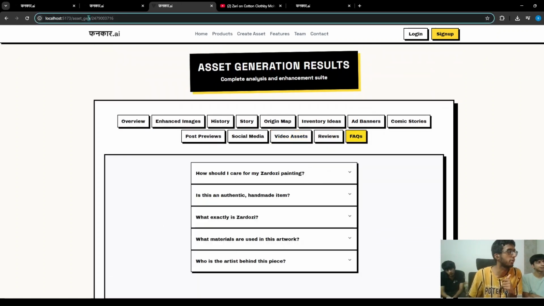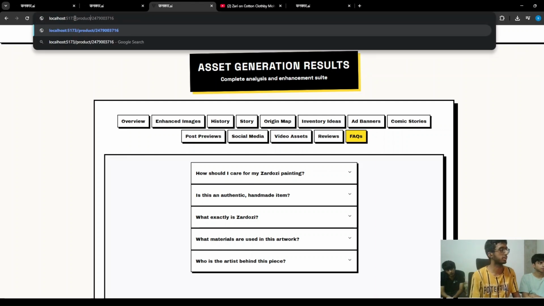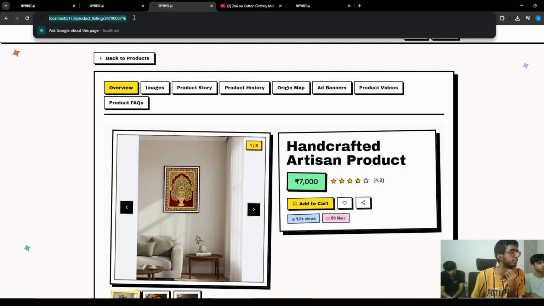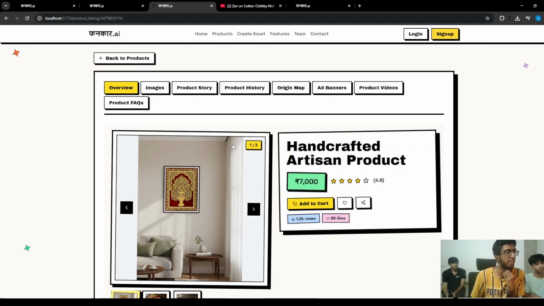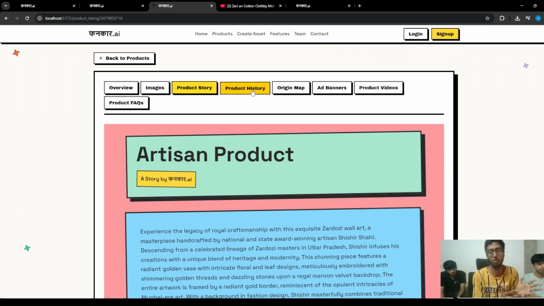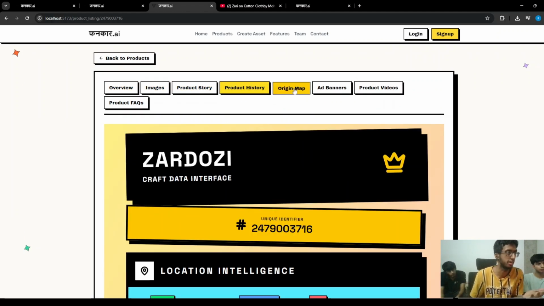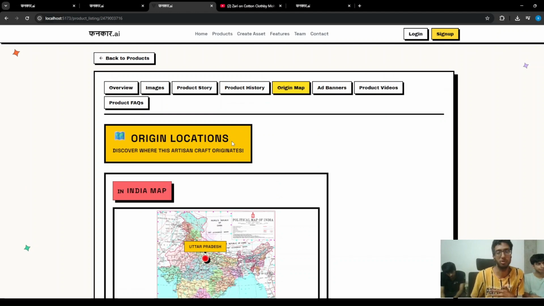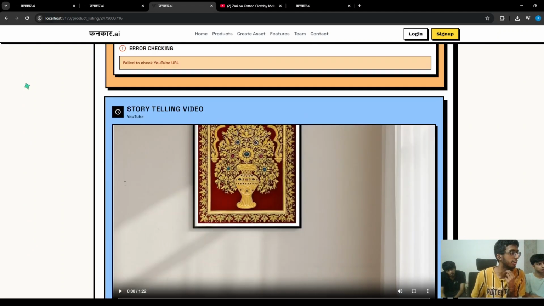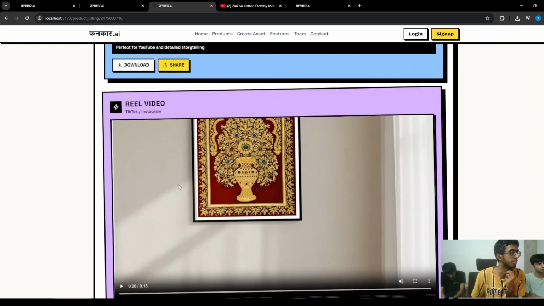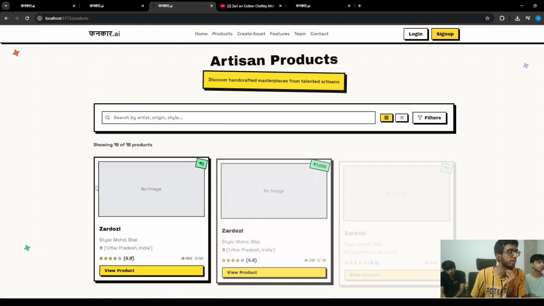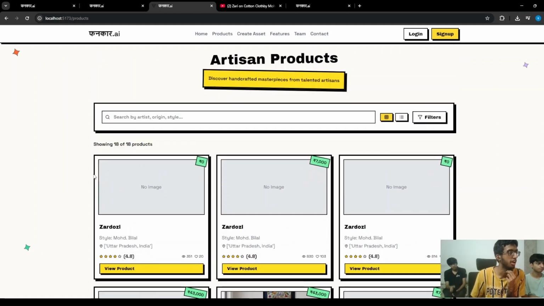And now if we go to the product listing of this asset, we can also go to the main overview, but I would like to go here and go to the product listing of the artifact. We have made a product listing based on the recommended price, and we have made a product story. This is more of a customer facing web page compared to the other one, which was more artisan facing. We have product videos also, and there are two types of videos. There's a storytelling video and then there's a reel video, and we have product reviews again. And here there's a whole suite of products that we have generated.